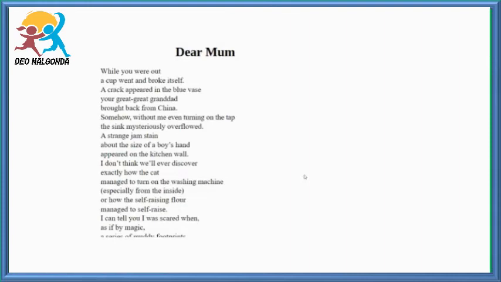Coming to the second stanza, somehow, without me even turning on the tap, the sink mysteriously overflowed. A strange jam stain about the size of a boy's hand appeared on the kitchen wall.